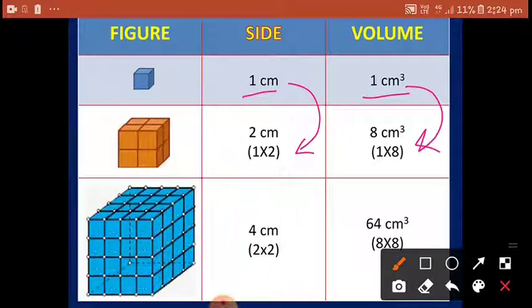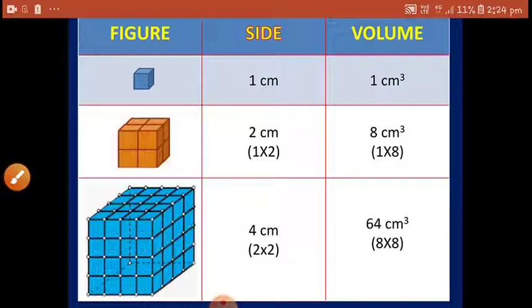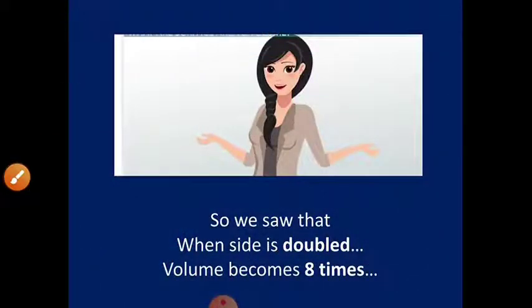Now again, when we double the side from 2 to 4, 2 2s are 4, the volume increases 8 times. 8 8s are 64. So here what we can conclude is, when side is doubled, volume becomes 8 times.